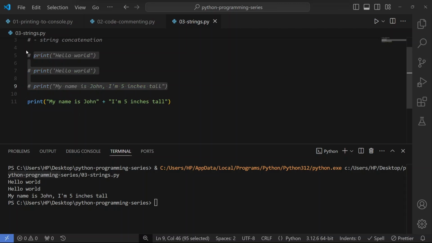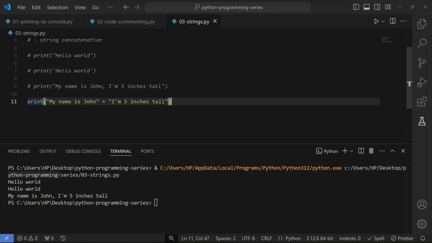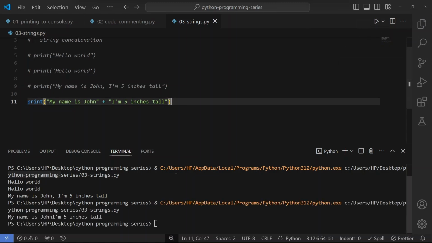So these lines will be neglected during interpretation, and then we are going to have only this. So let's run this now. Okay, you can see my name is John. That is the first string. And then we added the second string now, which is I am 5 inches tall. But as you can see here, there is no space in between our strings.